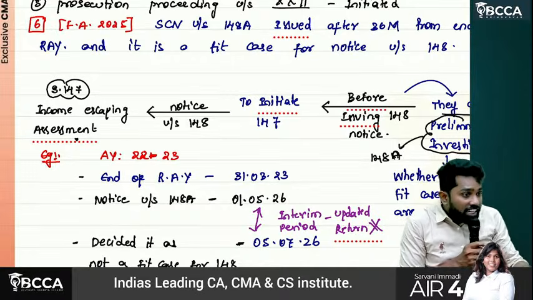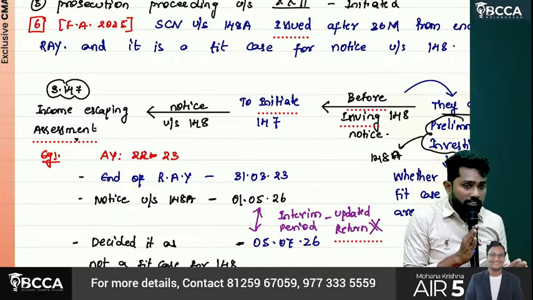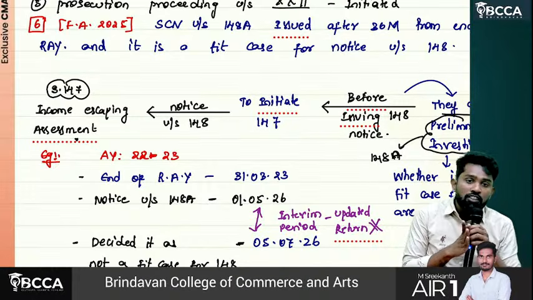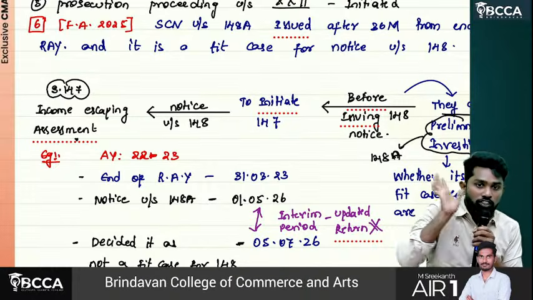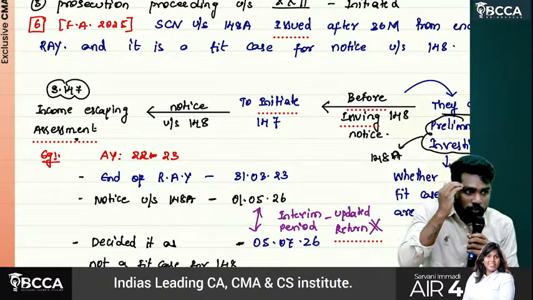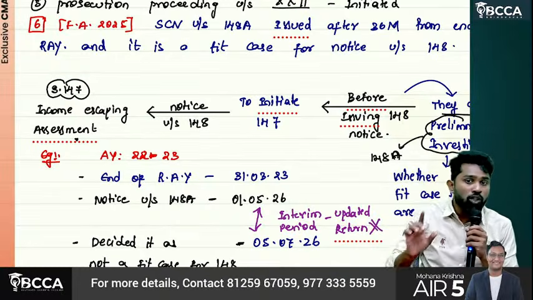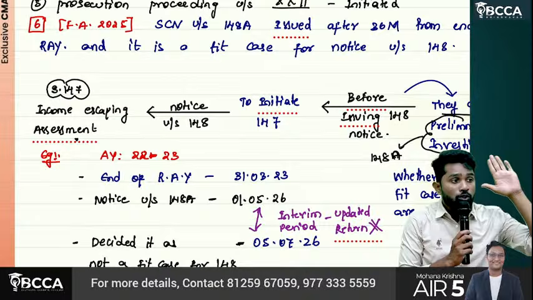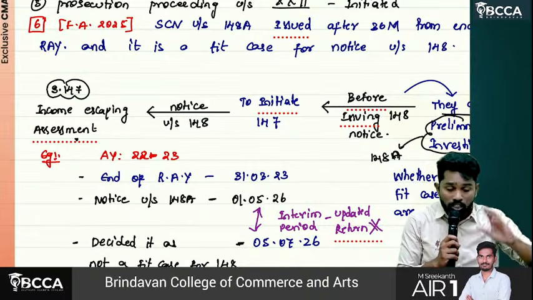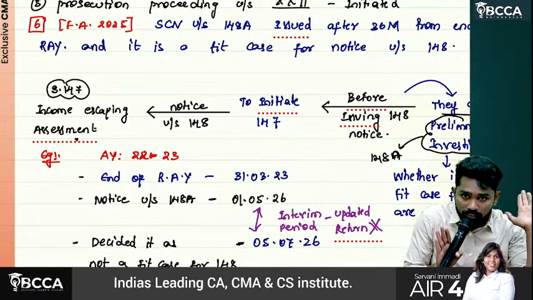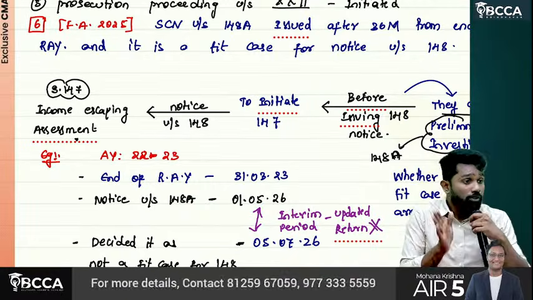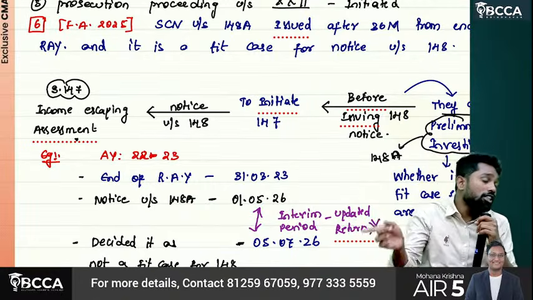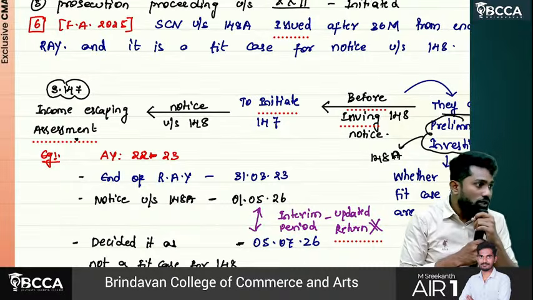But straight away they cannot invoke 147. To invoke 147, first they should give notice under 148, a show cause notice: we wanted to invoke 147 towards you, what is your cause, or why can we not invoke 147? Like that they'll give a show cause notice. For 147 to start, what has to be done first? 148 notice has to be given.